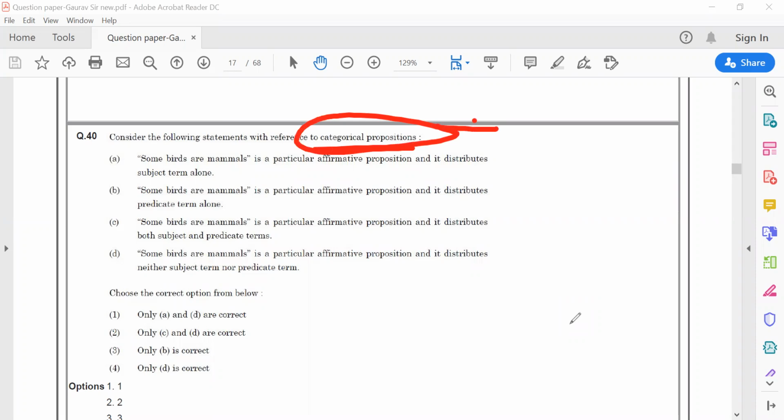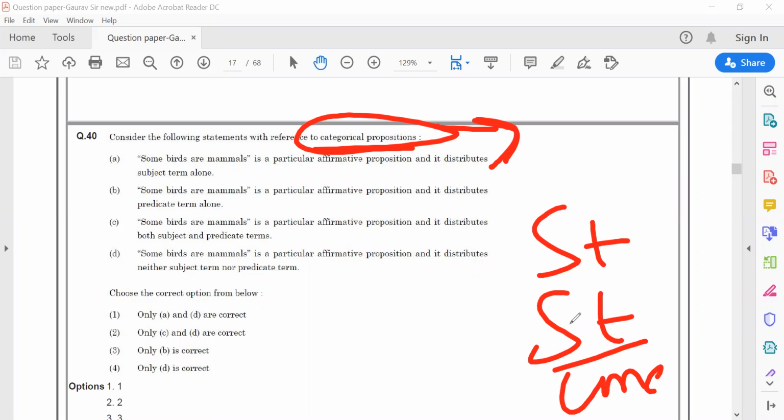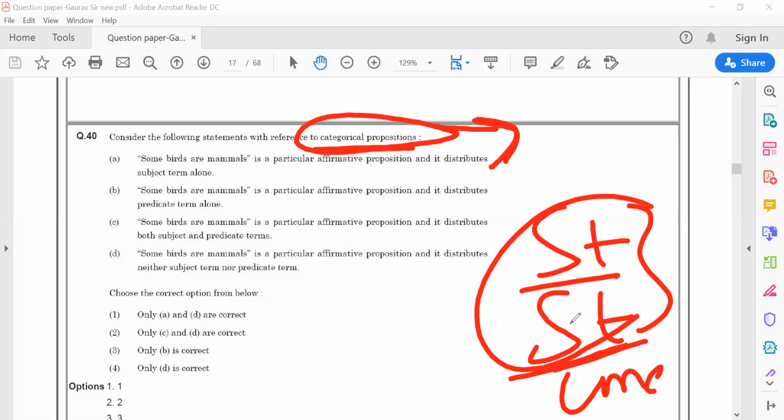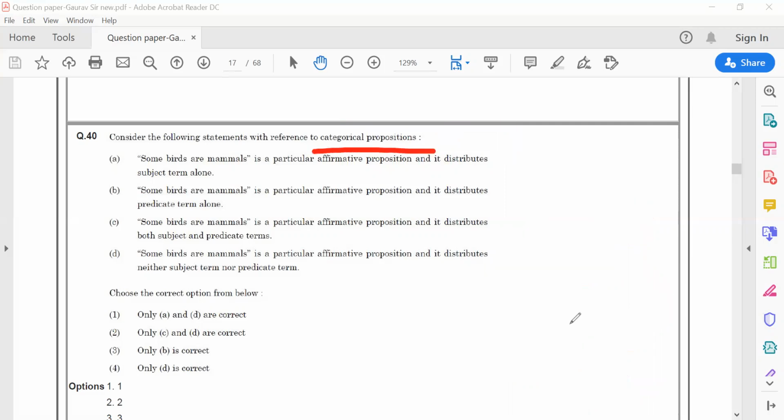Categorical propositions, they are the propositions. Basically, propositions are the ones in which we have some statements, like in the process of syllogism, and we are making some conclusion out of those. So these statements are called propositions. So what is a categorical proposition? It is a proposition that asserts that all or some of the members of one category are included in the other category.